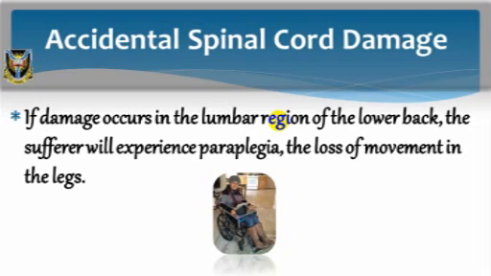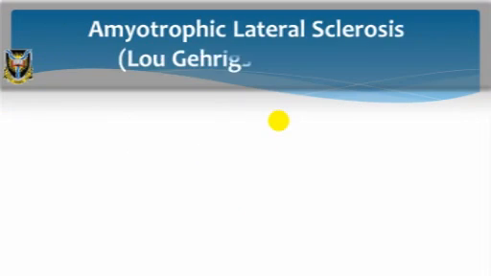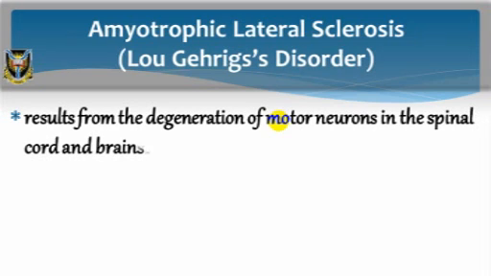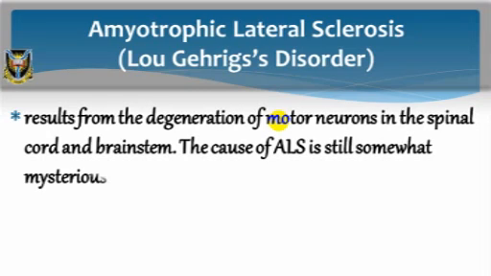Amyotrophic lateral sclerosis, Lou Gehrig's disease. ALS results from the degeneration of motor neurons in the spinal cord and brainstem. The muscles served by these motor neurons degenerate when their input ceases. The cause of ALS is still somewhat mysterious.